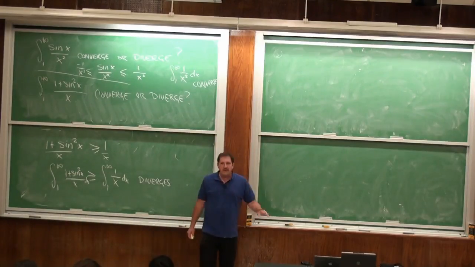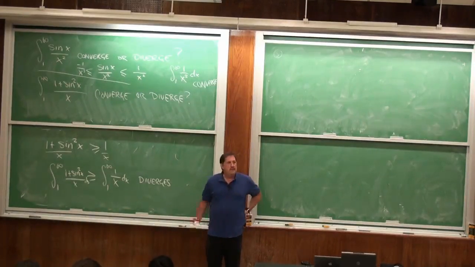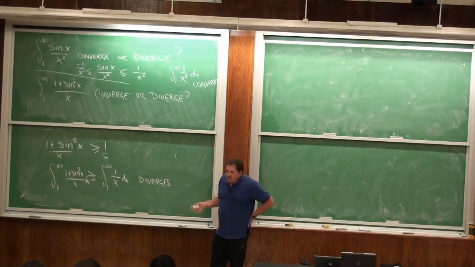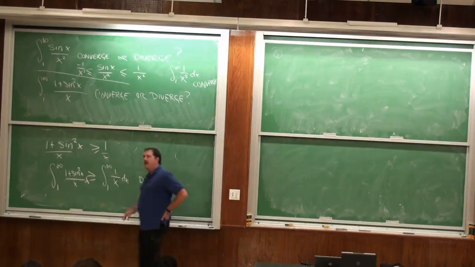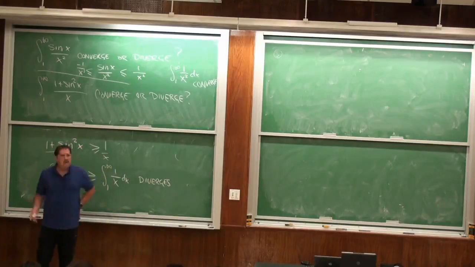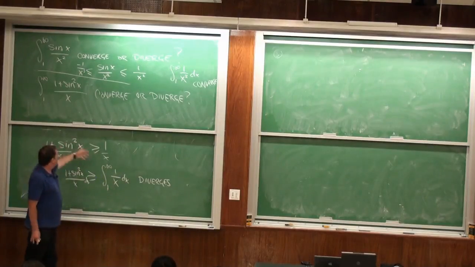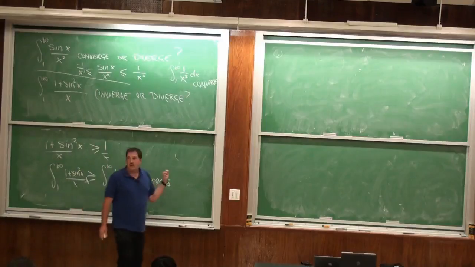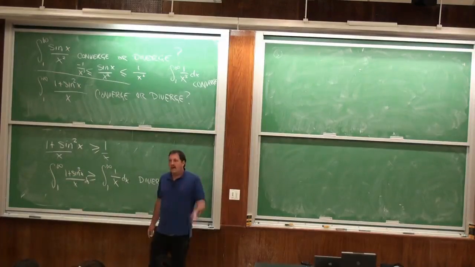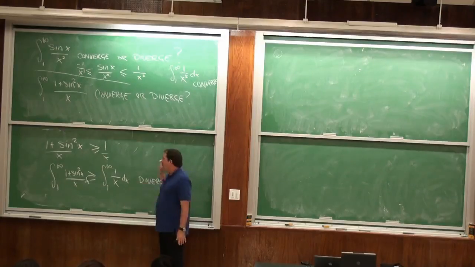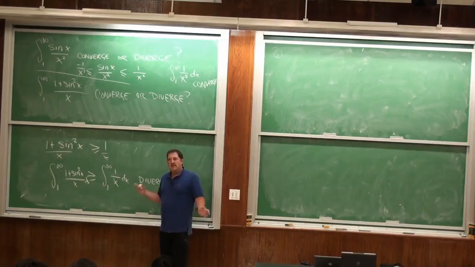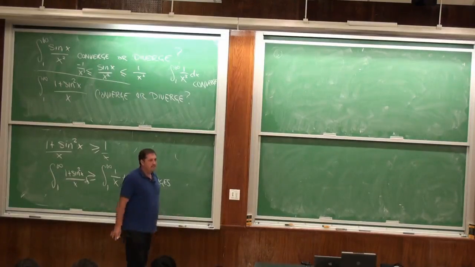I know this comparison theorem is a little tricky for people. It's a good skill to learn, to be able to look at things and compare them to other things that you know. Of course, you don't necessarily know what you know yet, but when you do it enough, you'll have a better feel. In general, for 1 over x to a power, there was a homework problem that asked about that. If we're going to infinity and the power is bigger than 1, it converges. If we're going to 0 and the power is less than 1, the integral converges.